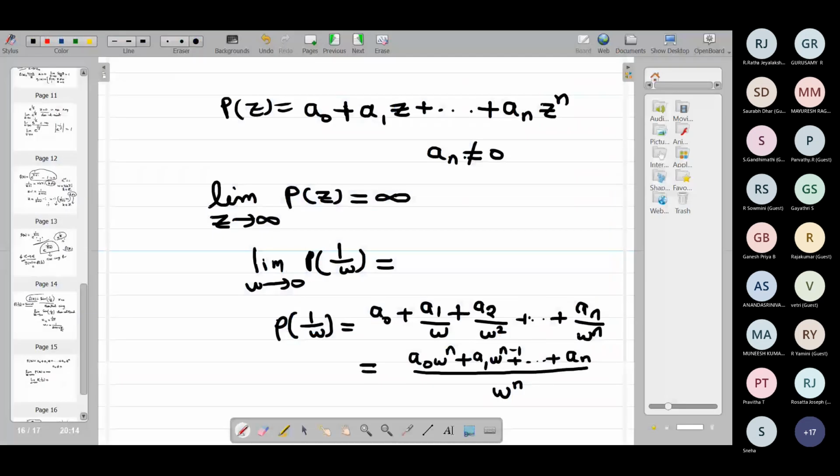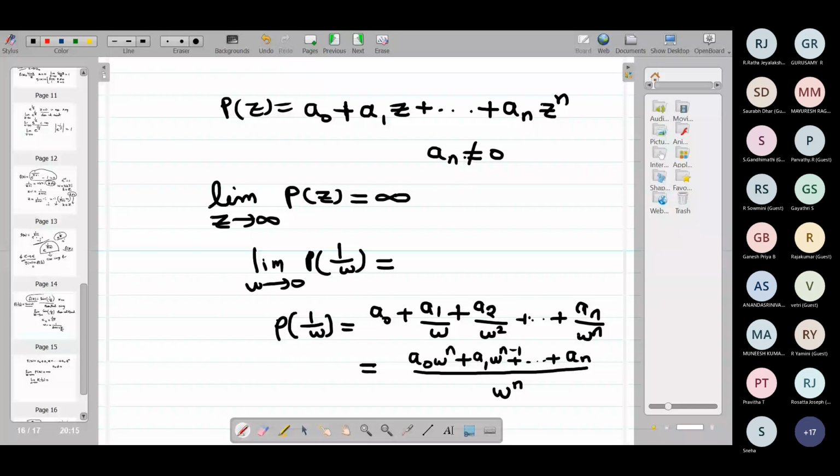Whether this limit exists or not, limit w goes to 0?